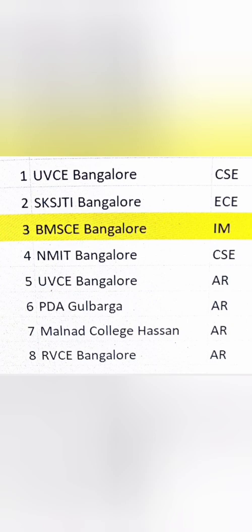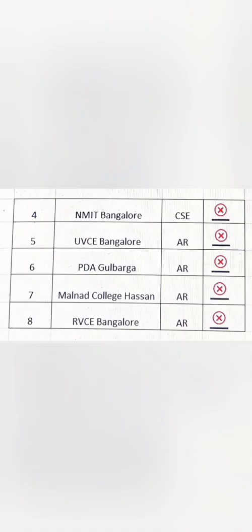So the moment he wants to go to round 2, as I said, all the lower options will be deleted, right? That means anything in the sheet which is below BMS College of Engineering IM branch will be deleted. That means all of these 4, 5, 6, 7, 8 will be deleted from your list, right? You can only get the higher options, you cannot get the lower options. So that means all your 4, 5, 6, 7, 8 will be deleted.